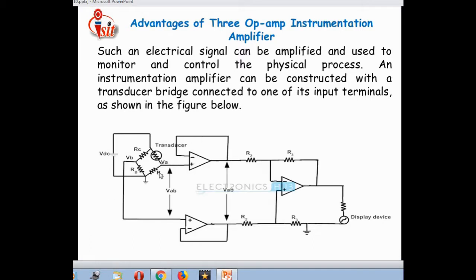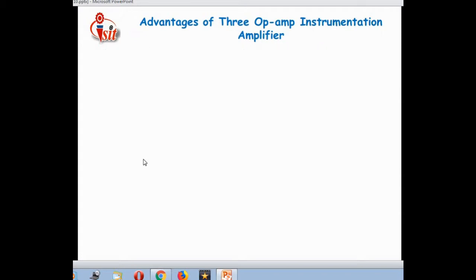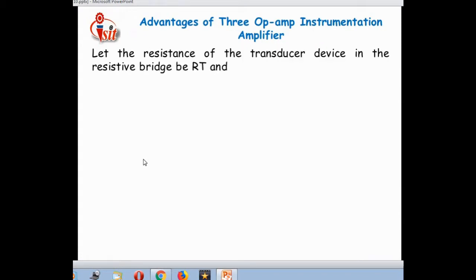the figure. Just see here, the transducer bridge is used for op-amp number 1, op-amp number 2, and here op-amp number 3 is connected. For the bridge, RA, RB, RC and RD resistors are connected. This is nothing but the transducer bridge. Then what effect is introduced by using that transducer bridge? Just see the advantages of the 3 op-amp instrumentation amplifier. Along with this, that transducer bridge is involved.